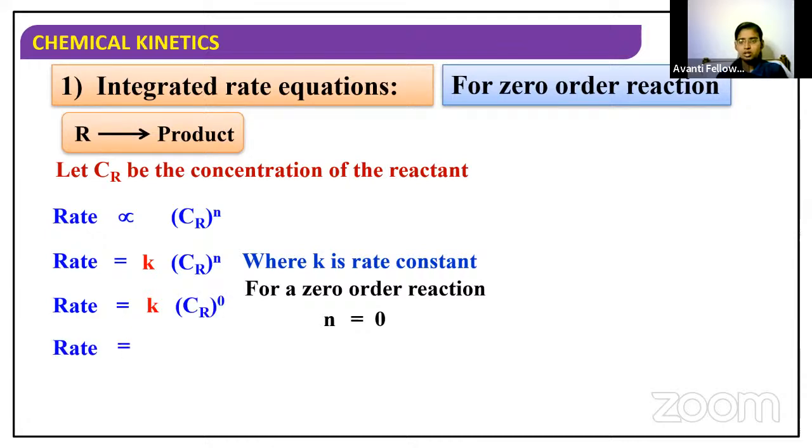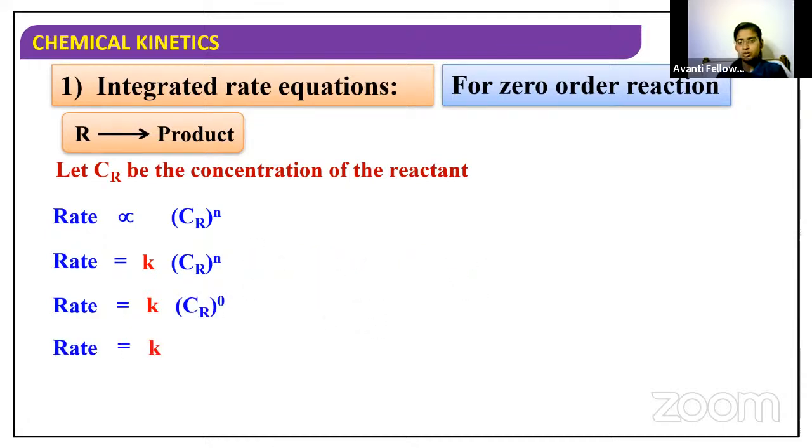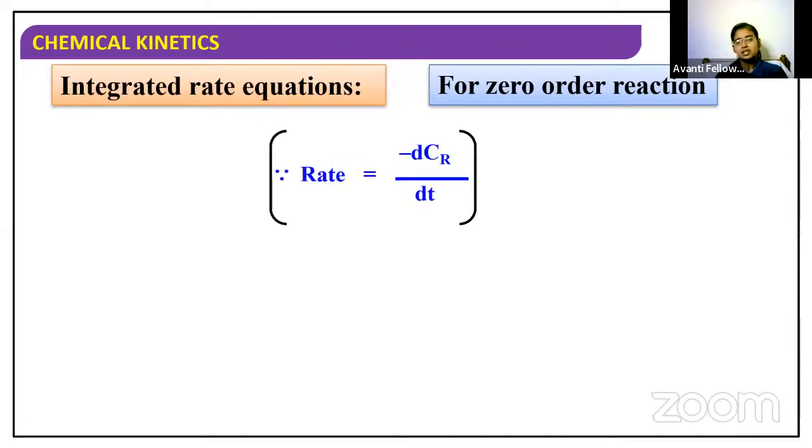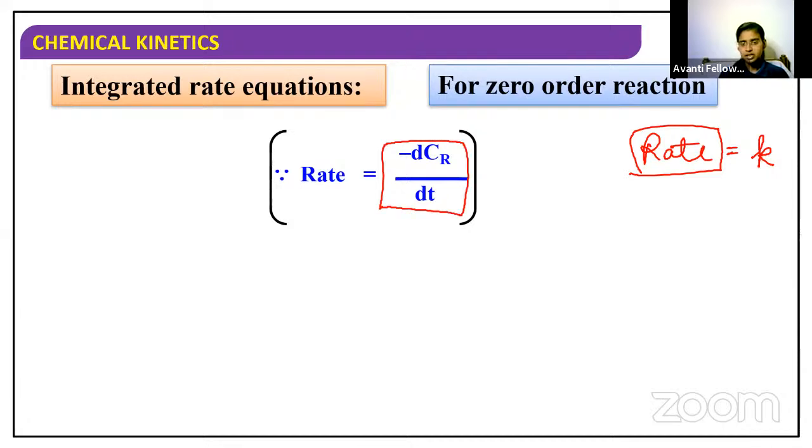So this is what we have been discussing so far. We all know how to arrive at this relation for zero order. Since rate is nothing but the change in concentration with respect to time, in place of rate, I am going to substitute minus dCr by dt, because reactant means disappearance of the reactant.